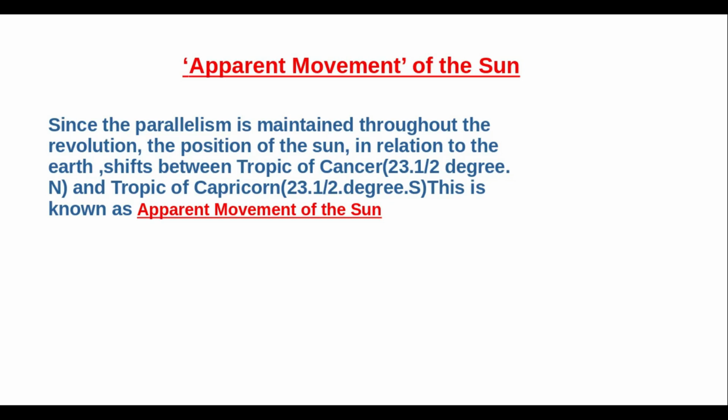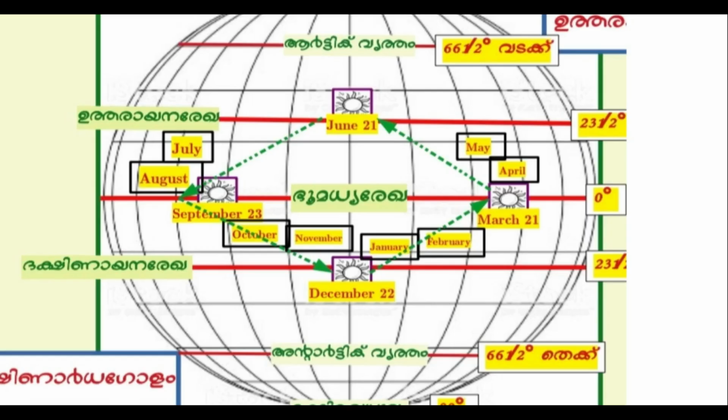What is meant by apparent movement of the Sun? Since the parallelism is maintained throughout the revolution, the position of the Sun in relation to the Earth shifts between the Tropic of Cancer and Tropic of Capricorn. This is known as apparent movement of the Sun. See the picture.